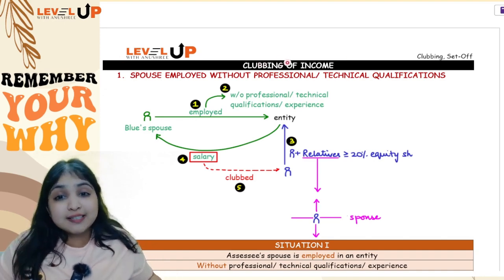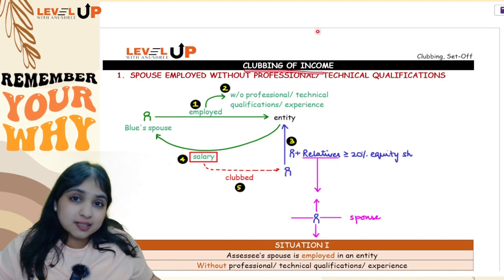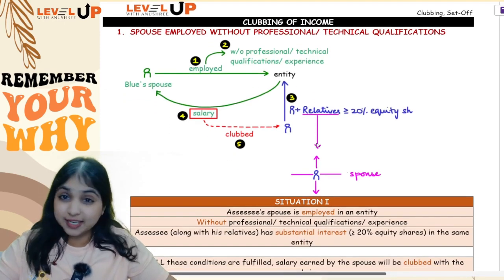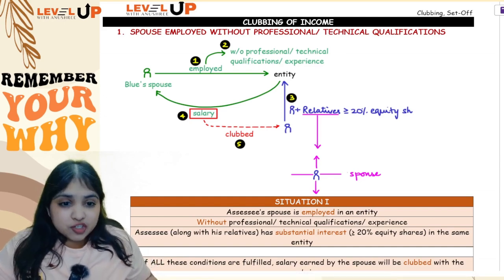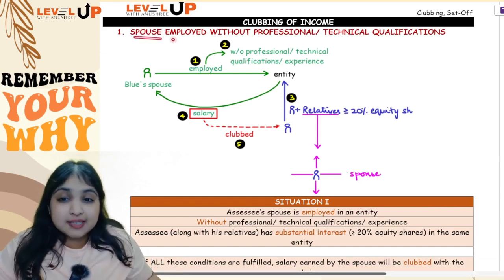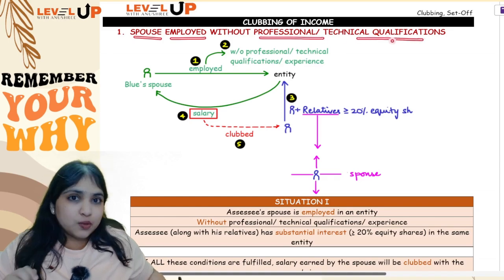Okay. Now let's start off with clubbing of income. In this discussion there will be totally 10 adjustments only. That's all. And with that you will get done. Let's start with the very first one. In the first adjustment, assessee's spouse is employed without any professional or technical qualifications.